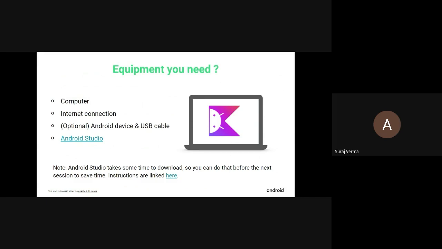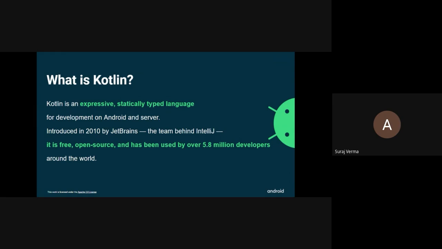In order to complete the labs, one needs some basic equipment. You should have Android Studio installed on your system. It is an IDE to develop mobile applications. In this course, we will be using the Kotlin programming language to create mobile applications, which is an official language for Android development. You may ask why Kotlin only. We can build native Android applications using Java as well as Kotlin. But since Kotlin is 100% interoperable with Java, and it has many more advantages over Java in Android development, we will see that later in this event.